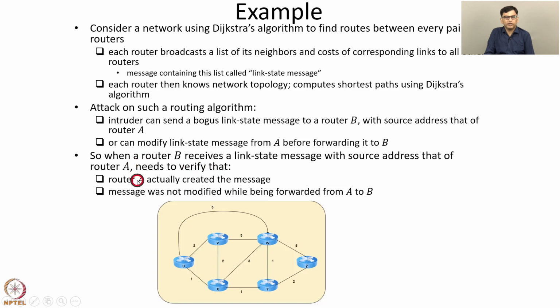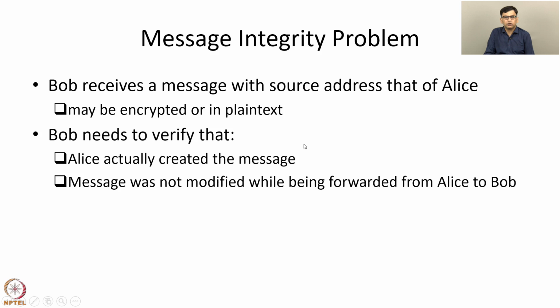And also B needs to verify that the message was not modified while being forwarded from A to B. In this example, there must be some mechanism for B to be able to verify that the source of the message is indeed legitimate and the message was not modified while being forwarded from the legitimate source to B. So in this example, we see the role of message integrity.